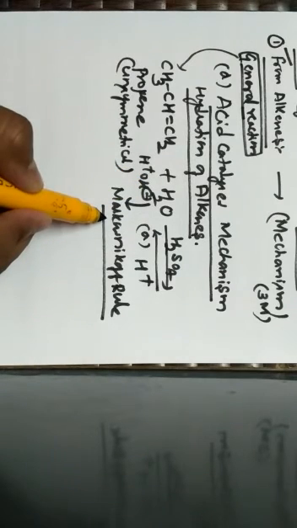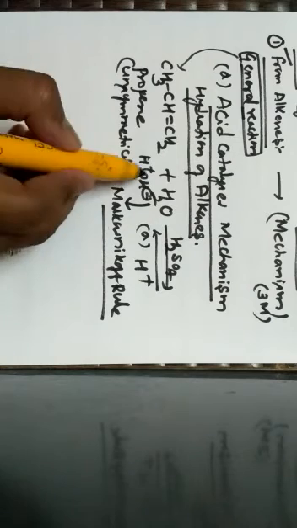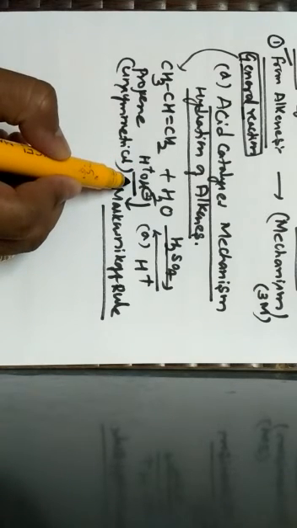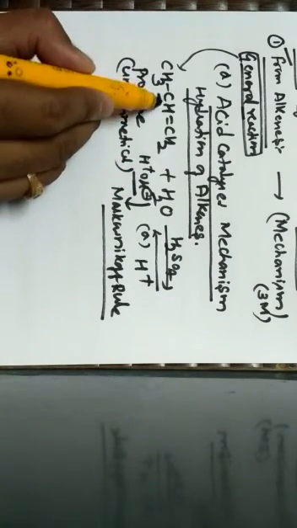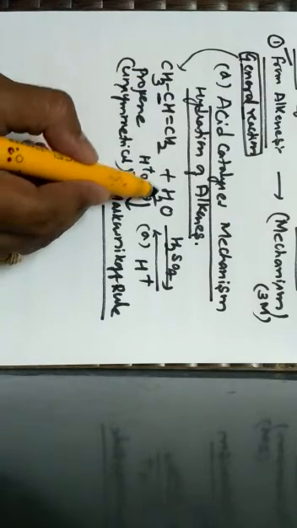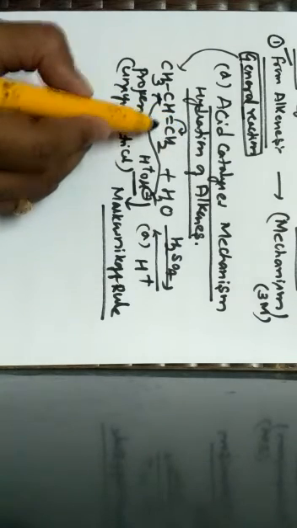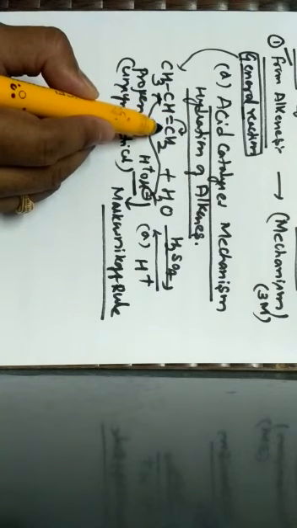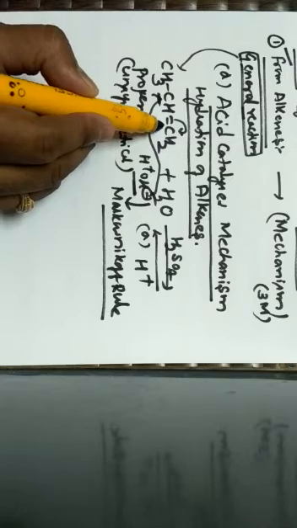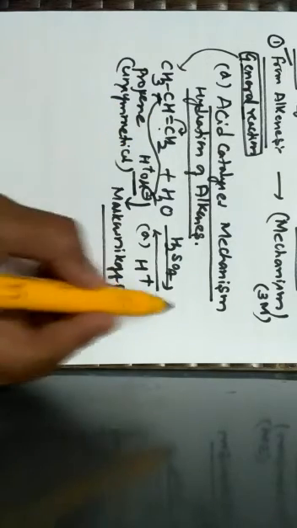According to Markovnikov's rule, the negative part, that is OH, will bind to the carbon having less number of hydrogens. So this OH will bind to this carbon. Migration of electrons takes place on this carbon. This particular carbon becomes negative, and the negatively charged carbon will take H plus.